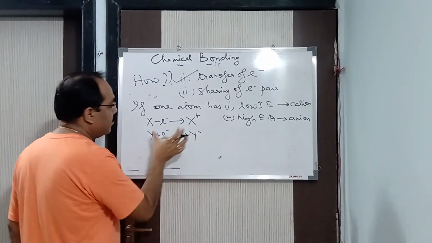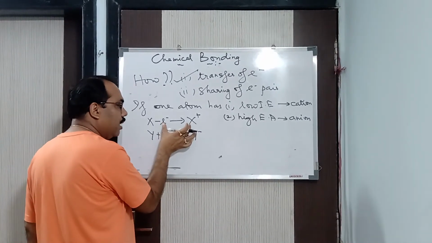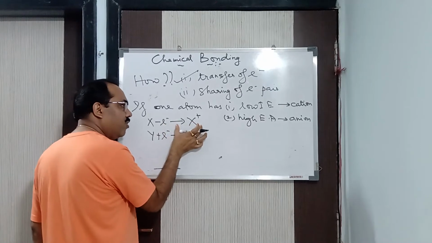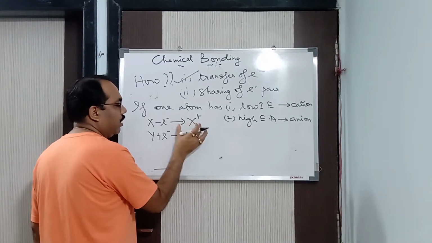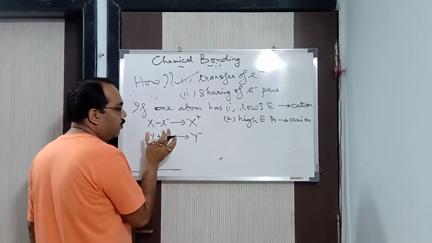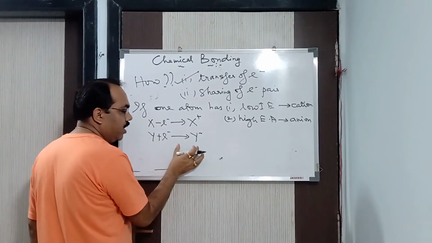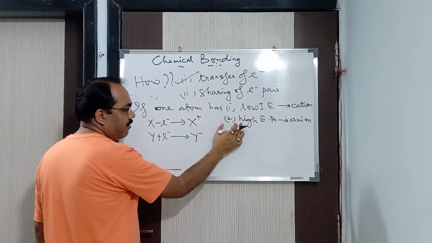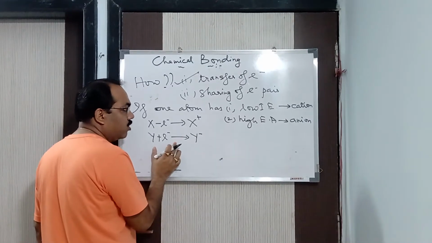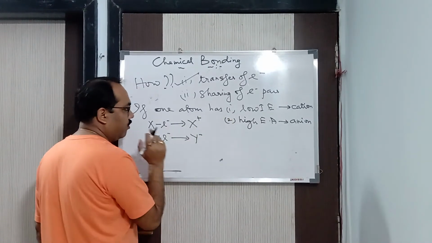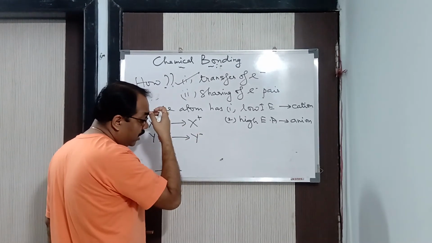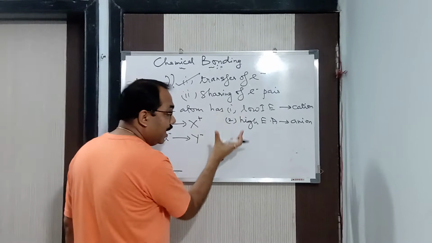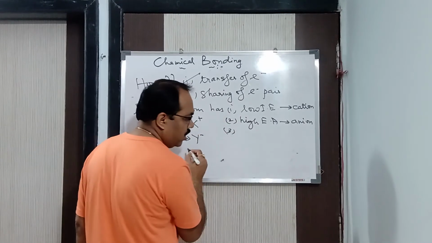So which elements come under this category? Elements of group 1, 2 and 13 have low ionization energy, and they readily form cations. Elements of group 15, 16 and 17 come under the category of high electron affinity, and they readily gain electrons to form anions. Now, cation and anion alone are not sufficient to form the ionic compound. The cation and anion also have to come closer to each other.